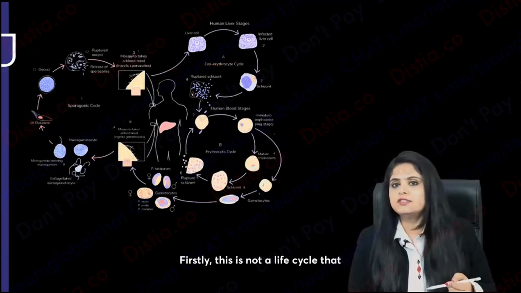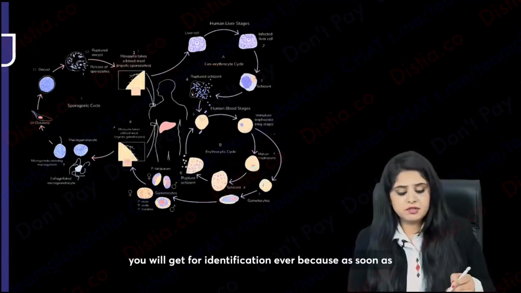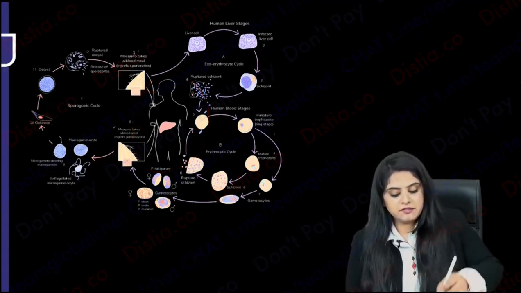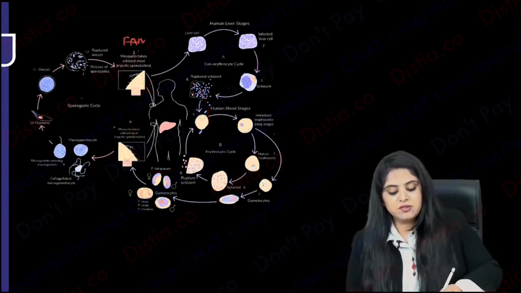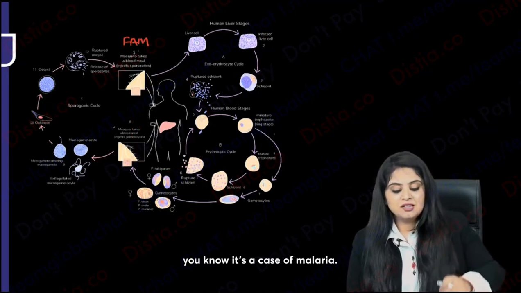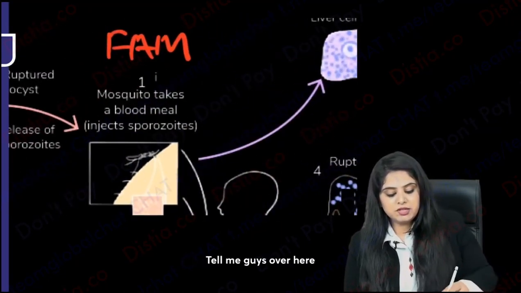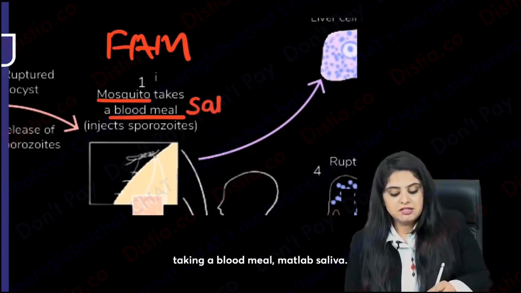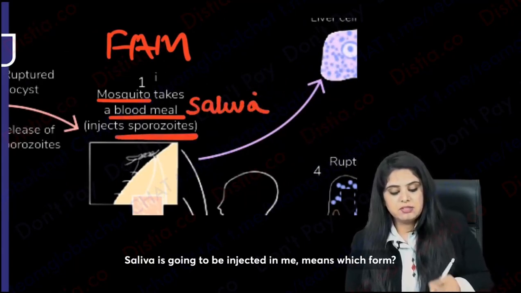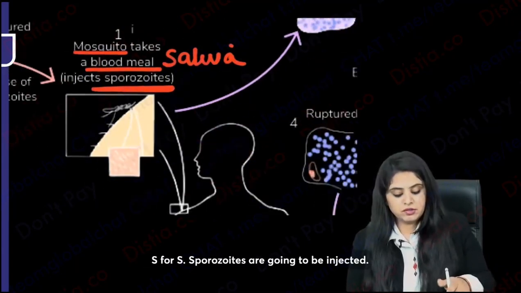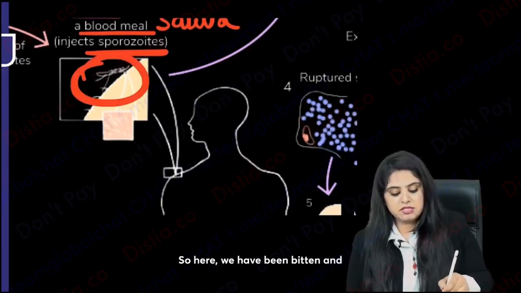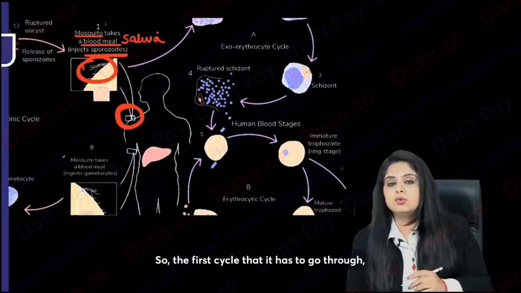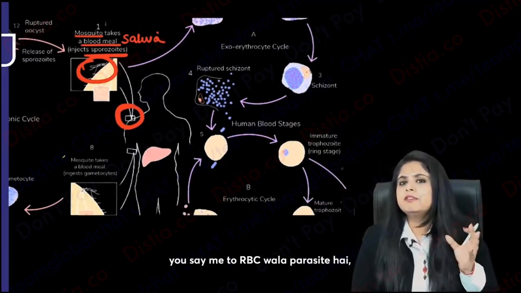Firstly, this is not a life cycle that you'll get for identification ever, because as soon as you see that there is a human being over here and a female Anopheles mosquito mentioned over here, you know it's a case of malaria. So what am I going to do? Now tell me guys, over here the female Anopheles mosquito is taking a blood meal, and saliva is going to be injected in me, which means which form? S for S, the sporozoites are going to be injected. So here we've been bitten and the sporozoites have been injected. So the first cycle that it has to go through, you will say, ma'am, this is an RBC parasite.